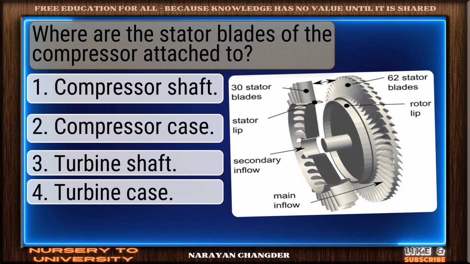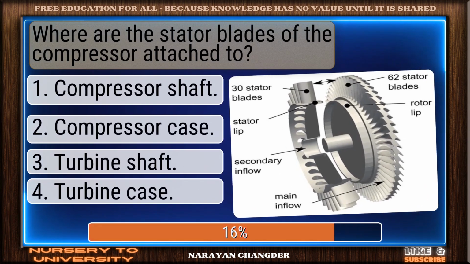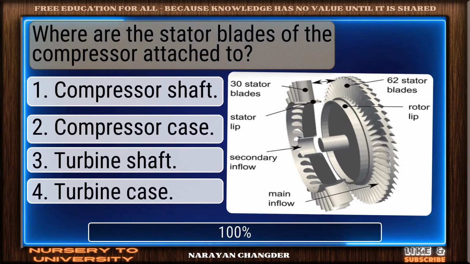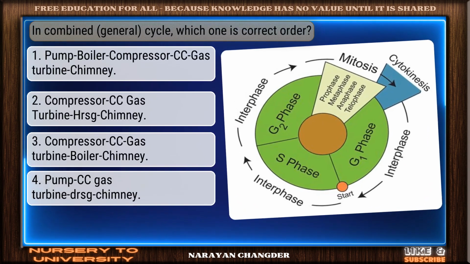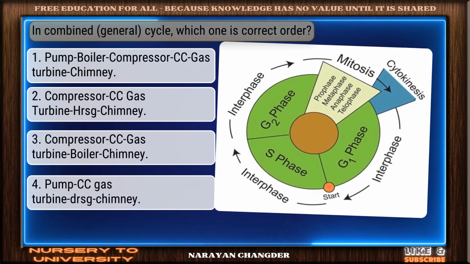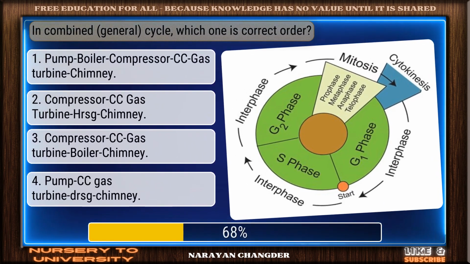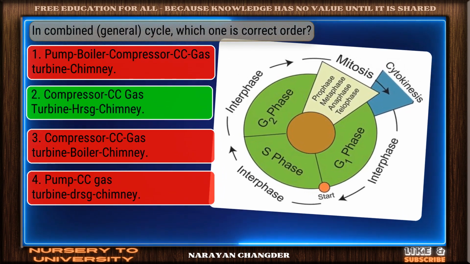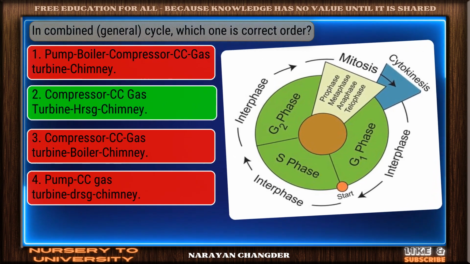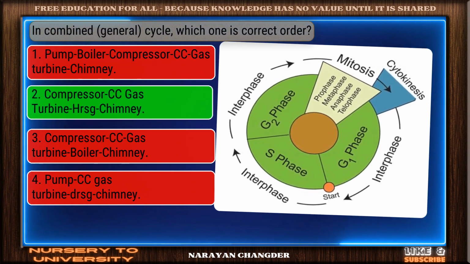Where are the stator blades of the compressor attached to? Well done. Compressor case is the right choice. In combined cycle, which one is the correct order? Solid response. Compressor, CC, gas turbine, HRSG, chimney is a valid choice.